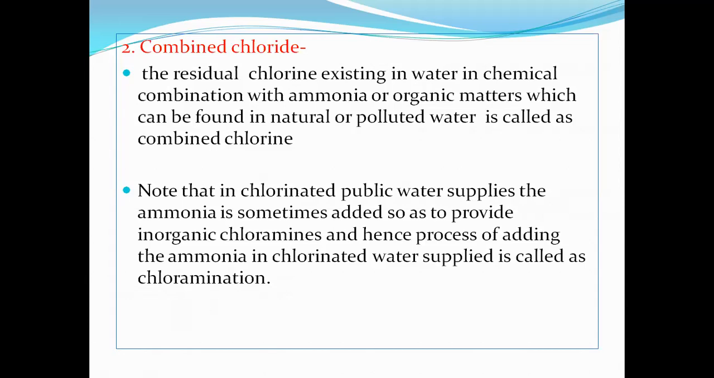Note that in chlorinated public water supply, ammonia is sometimes added so as to provide inorganic chloramines, and hence the process of adding ammonia in chlorinated water supply is known as chloramination. That means in the case of public water supply we can use ammonia with the chlorine in the water, and this process of adding ammonia with chlorine is known as chloramination.